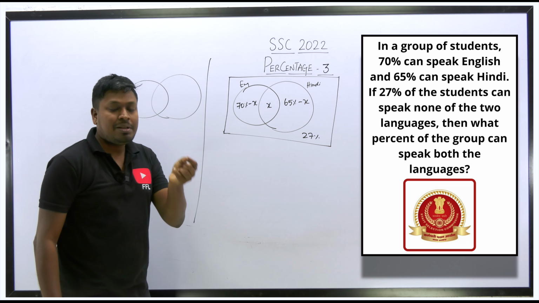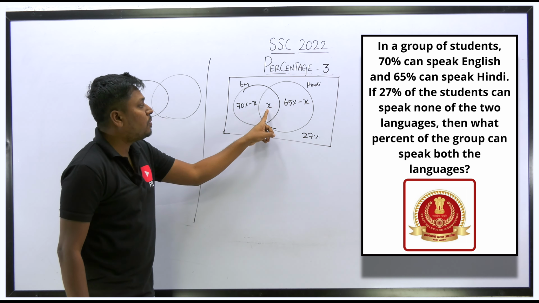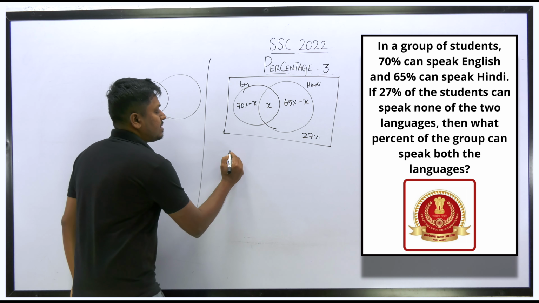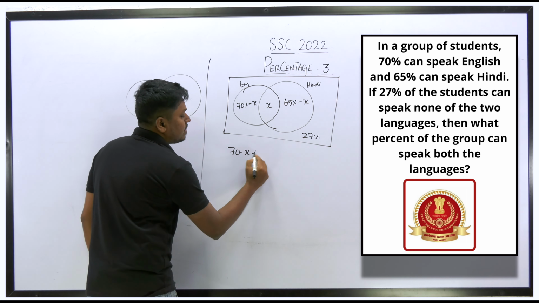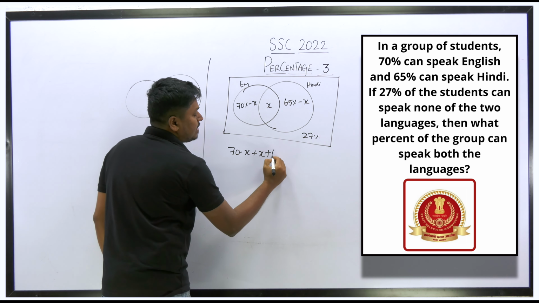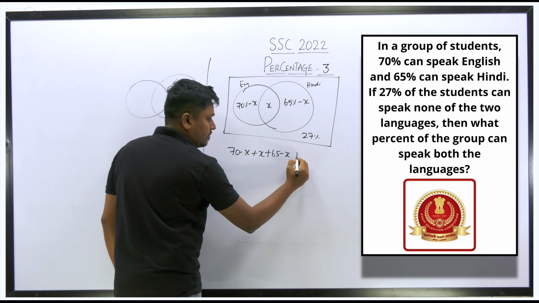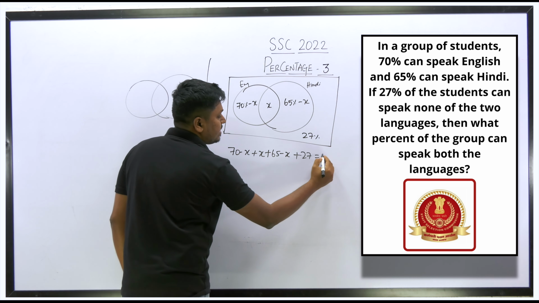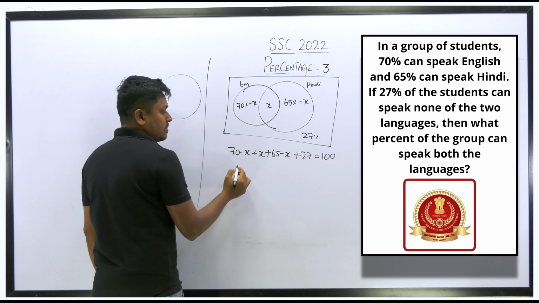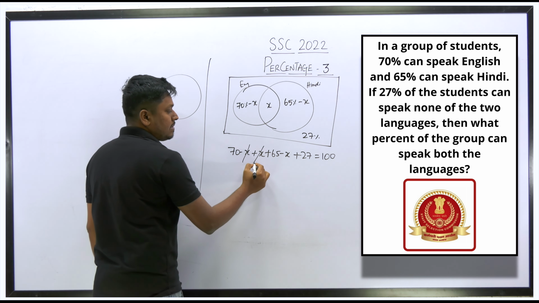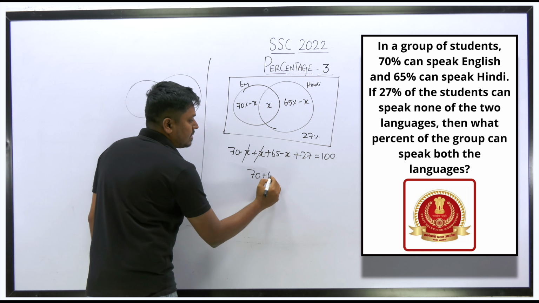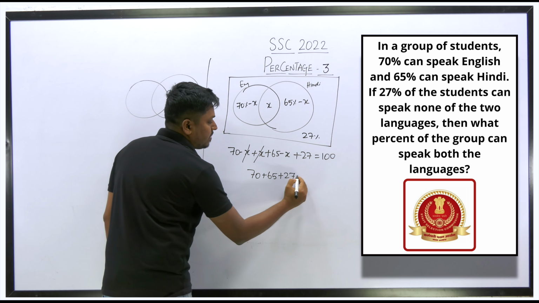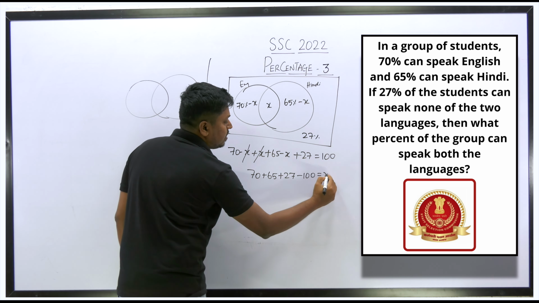So the resultant will be the students who are speaking both English and Hindi. Got it? So 70 minus x, plus x, plus 65 minus x, plus none of the language 27 is equal to 100. So we can cancel minus x and plus x. So 70 plus 65 plus 27 minus 100 is equal to x.